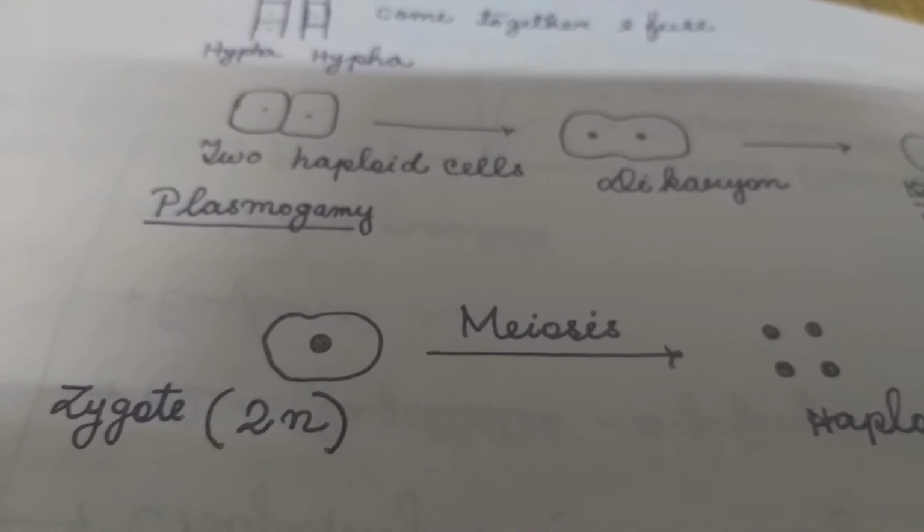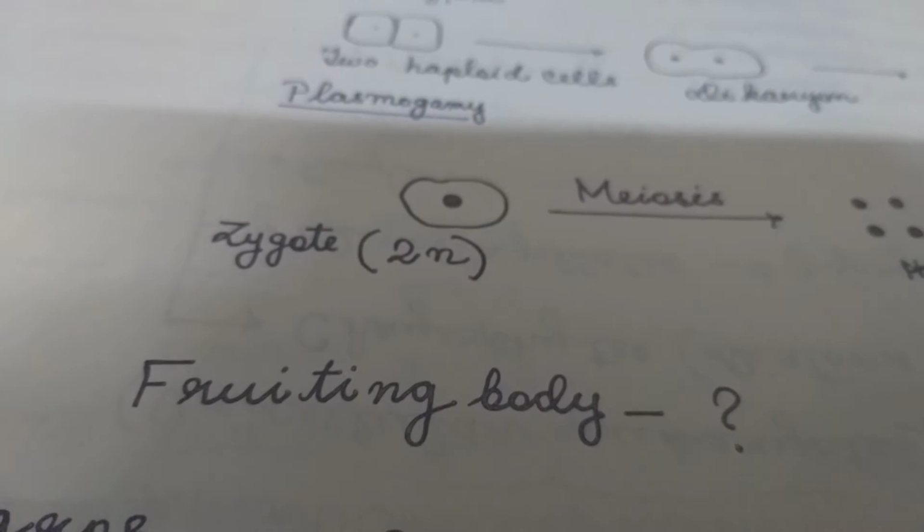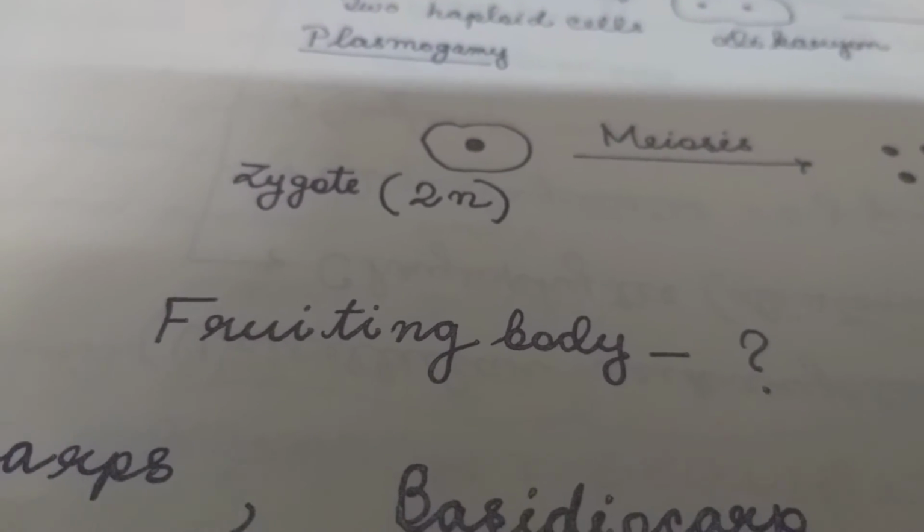So in the sexual reproduction of fungi, there are stages: plasmogamy, karyogamy and meiosis.